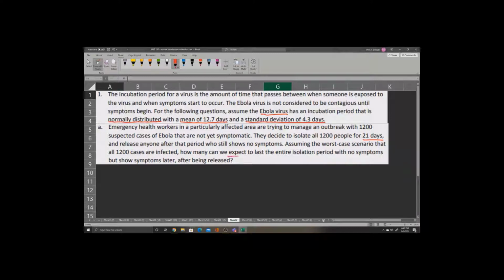The key word here is expect. When we see the word expect, we want to think about expected value. Now, the definition of expected value is n, the size of the sample, times probability.